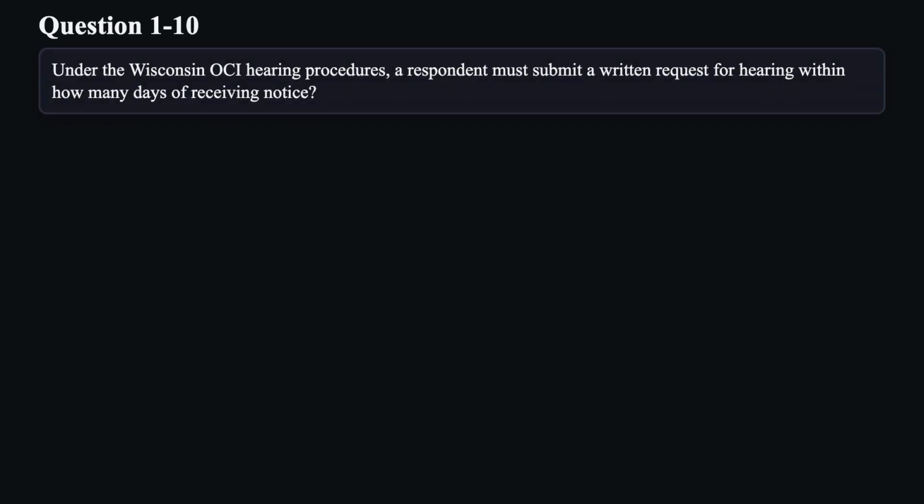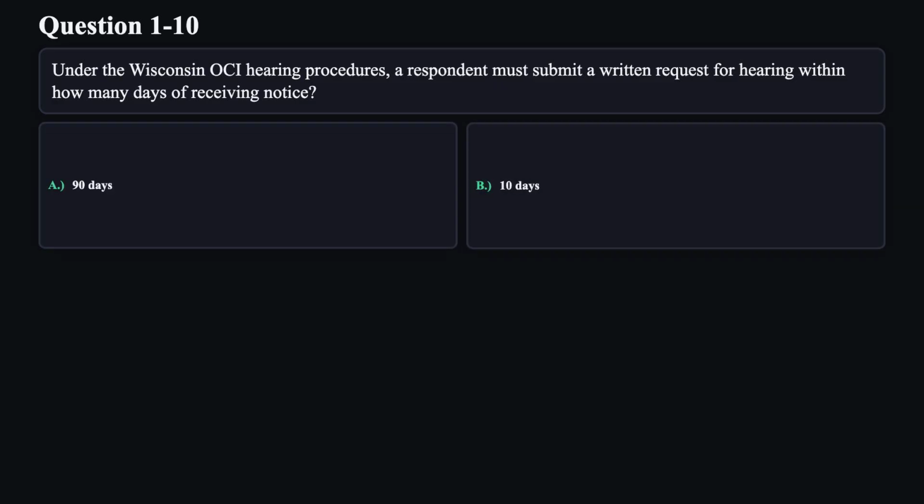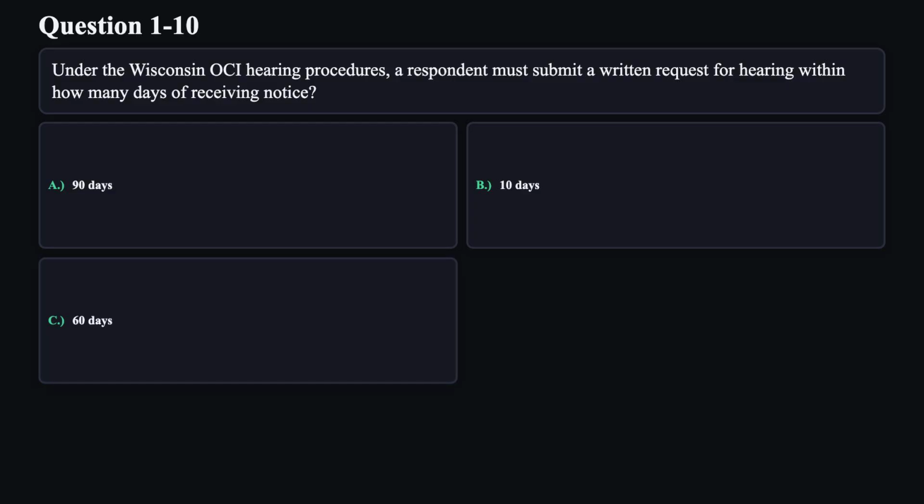Question 10. Under the Wisconsin OCI hearing procedures, a respondent must submit a written request for hearing within how many days of receiving notice? A. 90 days. B. 10 days. C. 60 days. D. 30 days.